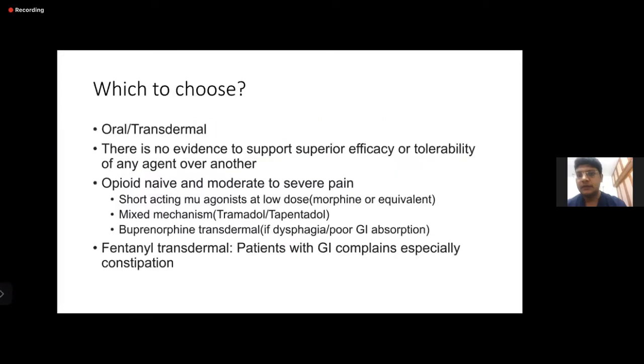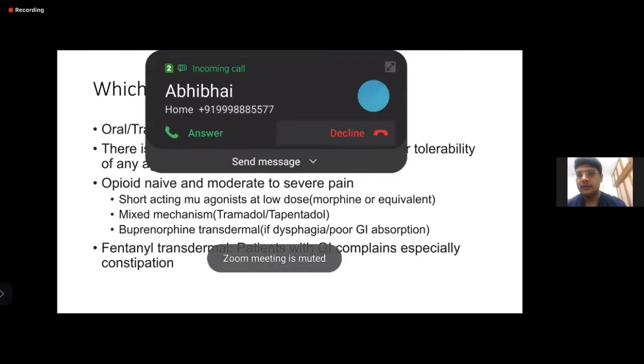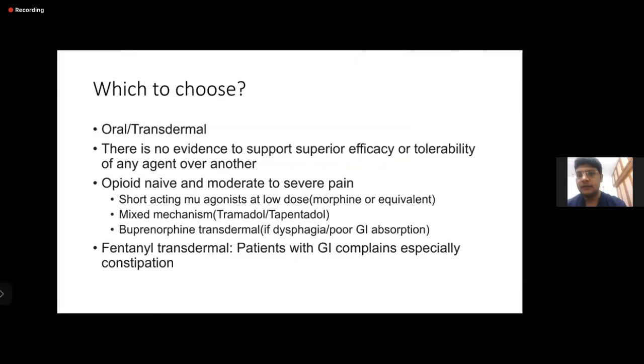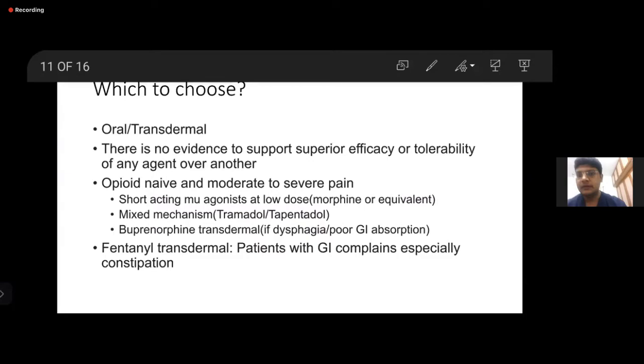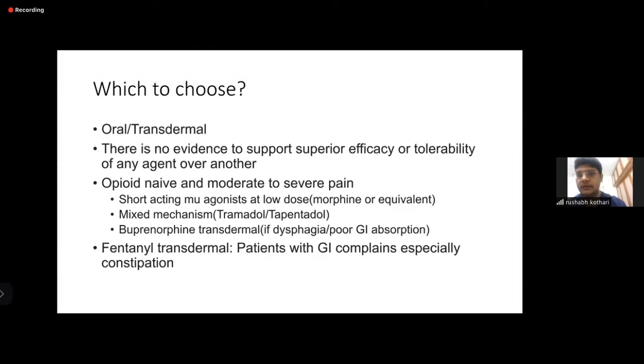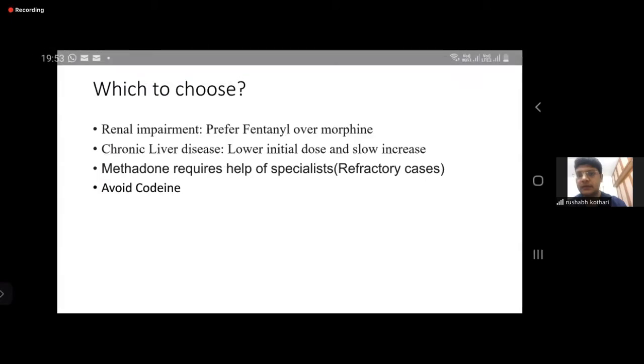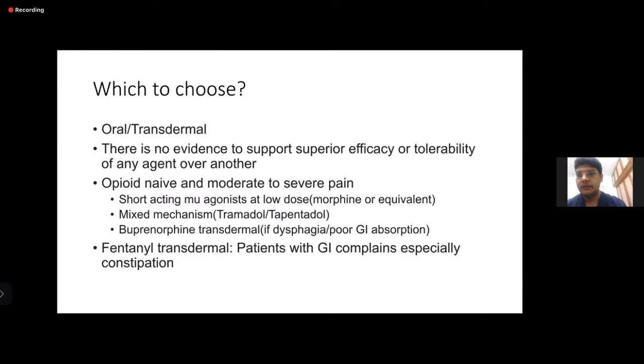So, which opioid to choose when we want to start? Oral, transdermal. There is no evidence to support superior efficacy or tolerability of any agent over another. So, whether morphine is the best drug, it is not like that. It could be morphine for some and another drug for another person.